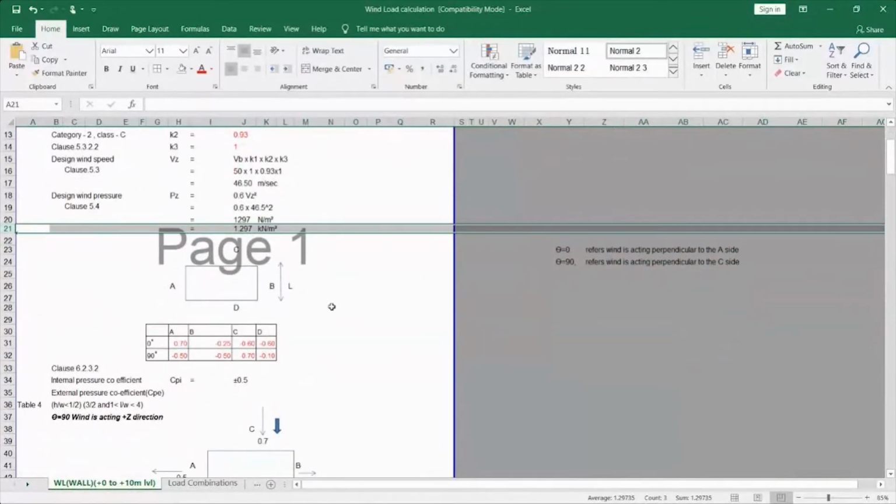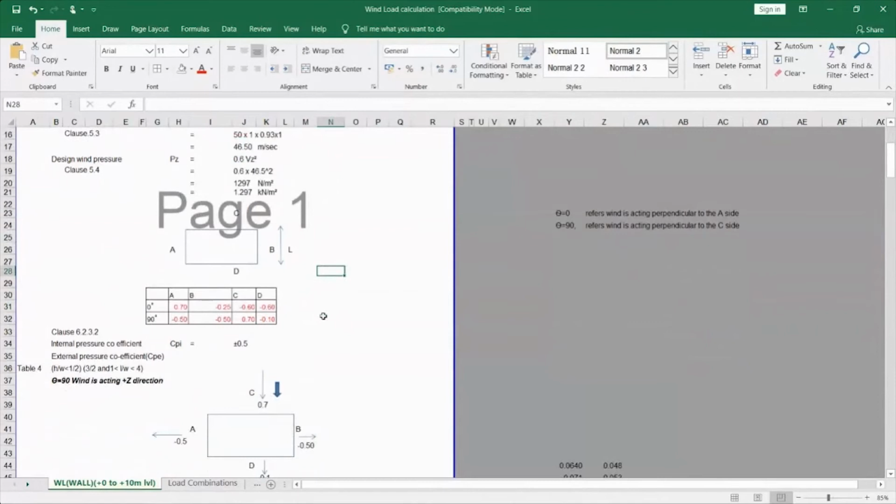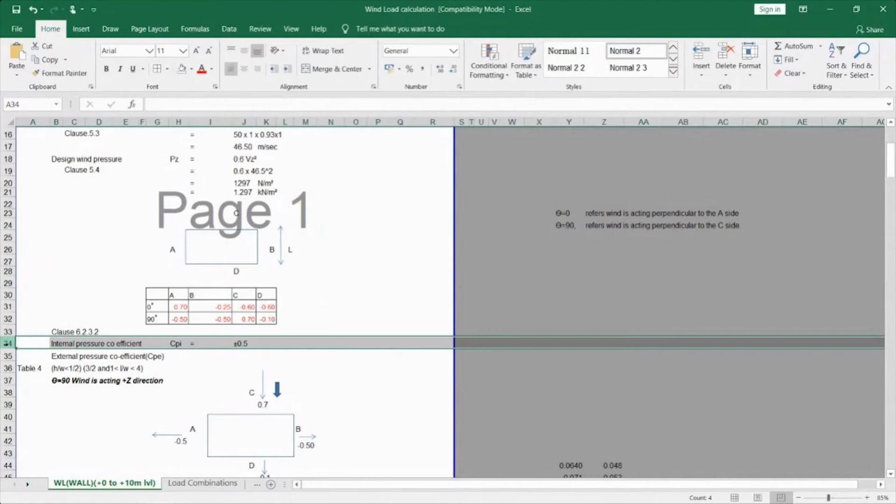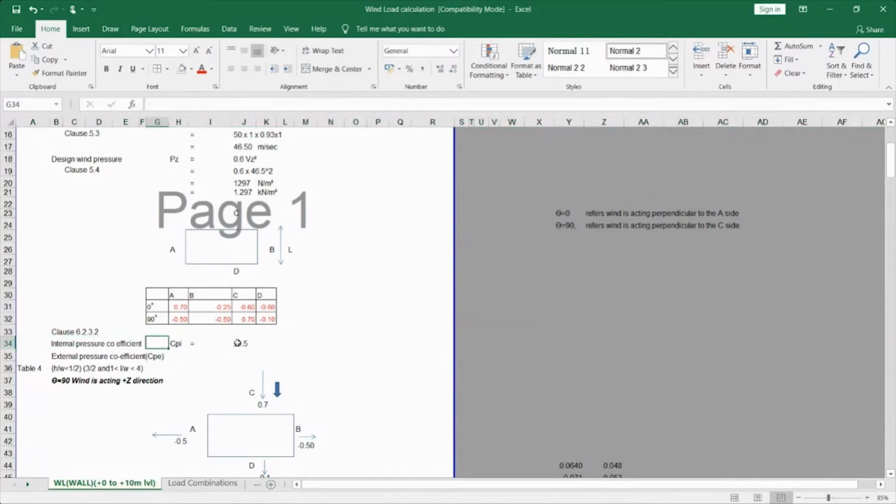Now let's see how we are going to calculate the Cpe minus Cpi value, that is, the external and internal pressure. For me, my building has 70% of wind. It is not very heavy because it is enclosed by structures nearby. So I am taking an internal pressure coefficient of plus or minus 0.5.